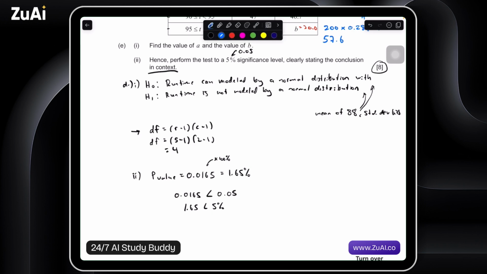Remember, a kind of intuitive way to remember this is just the probability that the null hypothesis is true. And 1.65% is a very, very slim chance. We needed 5% or more to say that, hey, maybe the null hypothesis is true. In this case, 1.65%, very, very small chance that the null hypothesis is true, very small chance that we see these kind of results just based on probability alone. So in this case, we just reject.